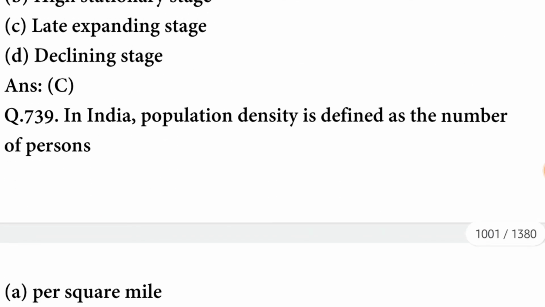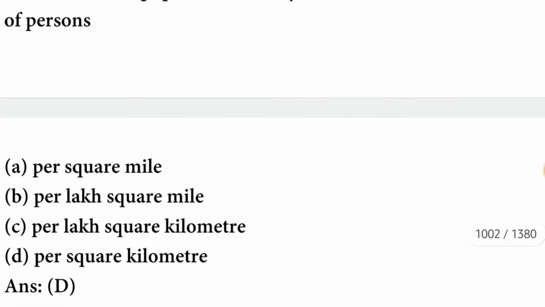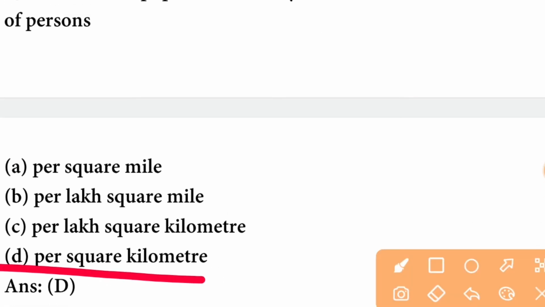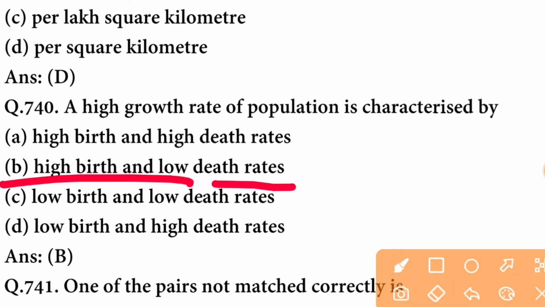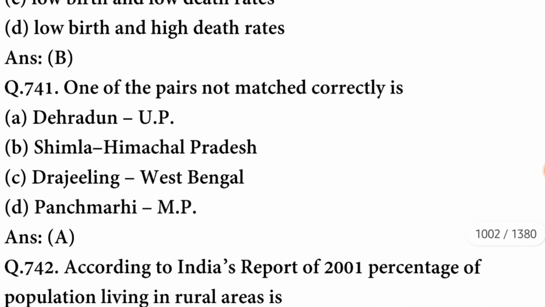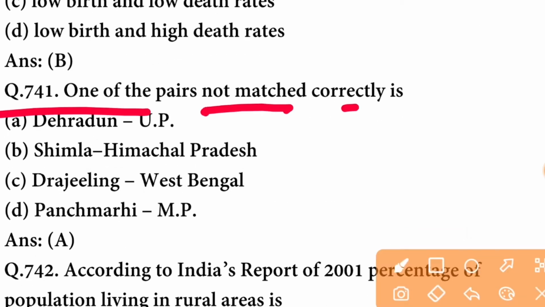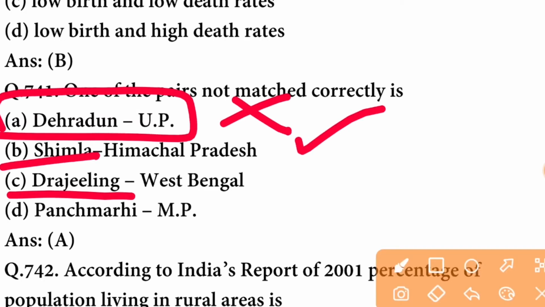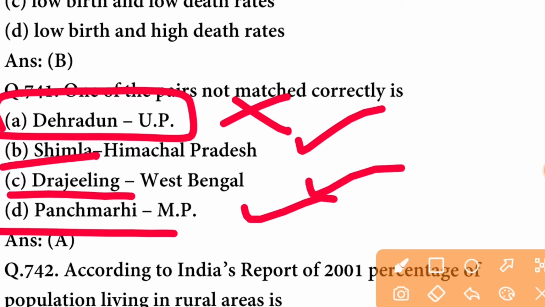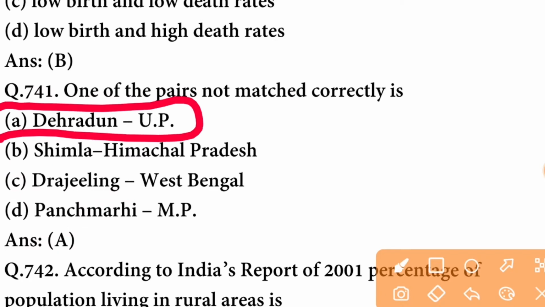C option is correct. In India, population density is defined as the number of persons per square kilometer. D option is correct. A high growth rate of population is characterized by high birth and low death rates. B option is correct. One of the pairs not matched correctly is Dehradun. It is not in UP. Simla is in Himachal Pradesh. Darjeeling is in West Bengal and Pachmarhi is in MP, but Dehradun is not in UP.